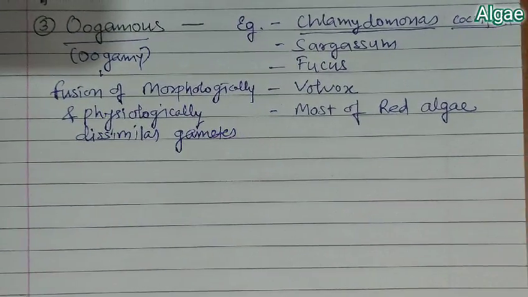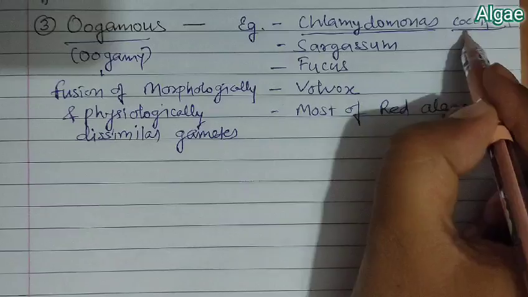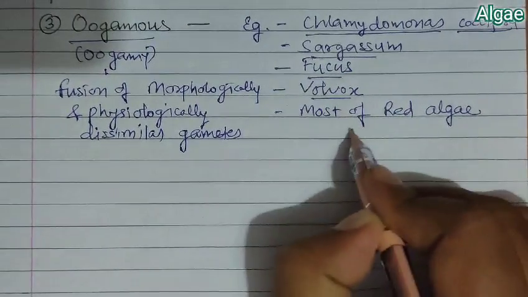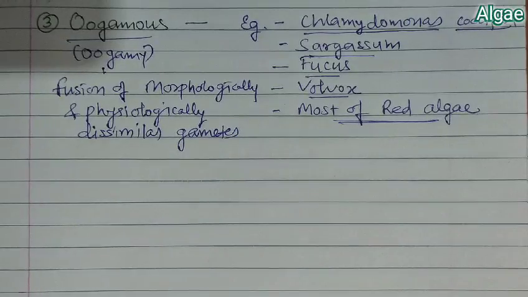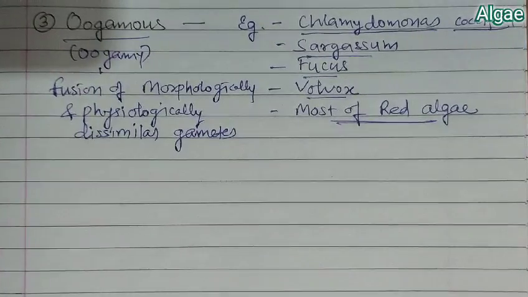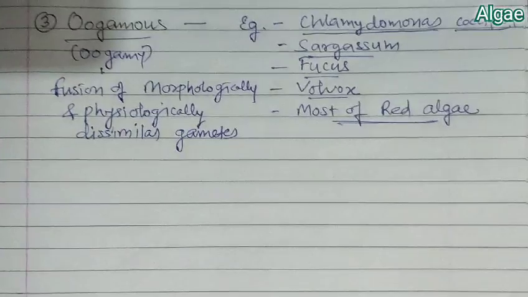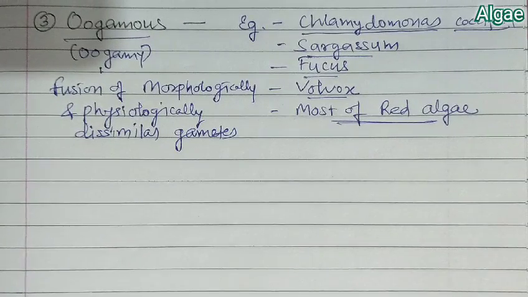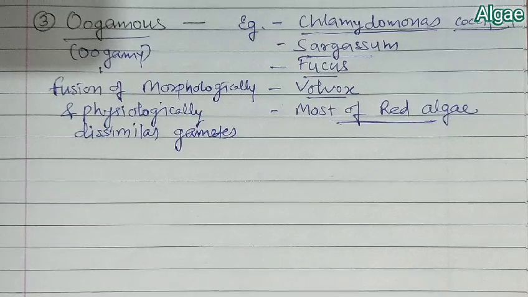So that is oogamy, and it is found in Chlamydomonas coccifera, Sargassum, Fucus, Volvox, and most of the red algae. Remember which one? Most of the red algae. In these you will find this particular type of reproduction.